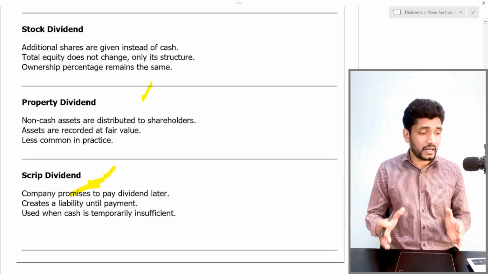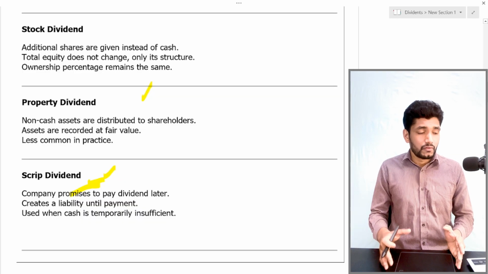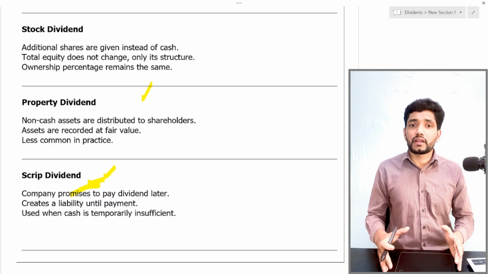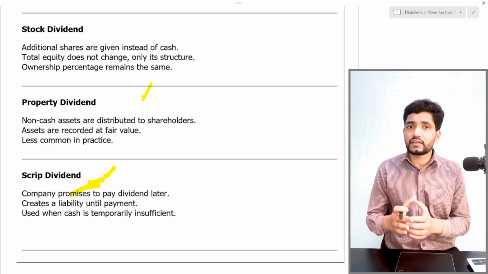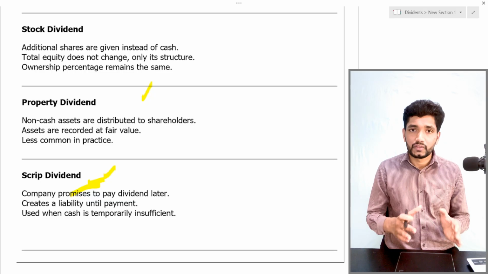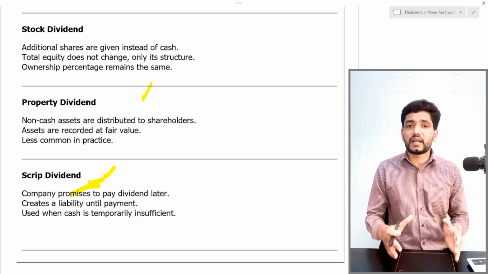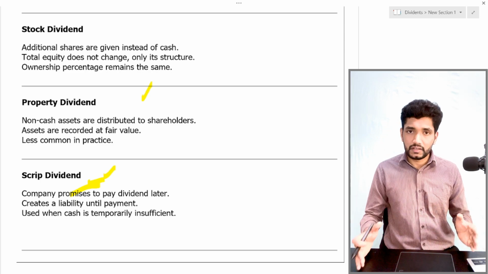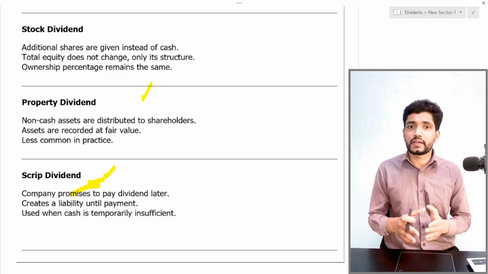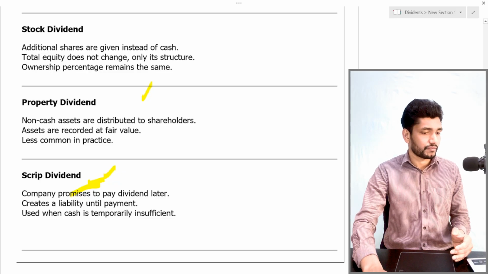Again, it creates a liability until the payment. When the company has a temporary cash shortage, it will use the scrip dividend. Maybe in the next cycle, the company will get enough money, and at that time, the company will release the dividend. So this type of dividend is called a scrip dividend.